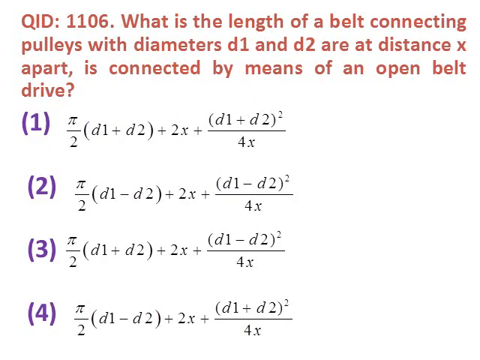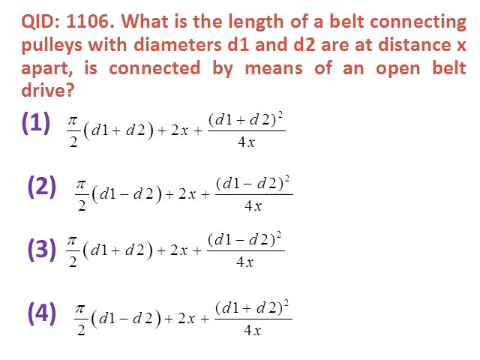Next question. What is the length of belt connecting pulleys with diameters D1 and D2 at a distance x apart, connected by means of an open belt drive? Option 1: pi by 2 (D1 plus D2) plus 2x plus (D1 plus D2) whole square upon 4x. Option 2: pi by 2 (D1 minus D2) plus 2x plus (D1 minus D2) whole square upon 4x.